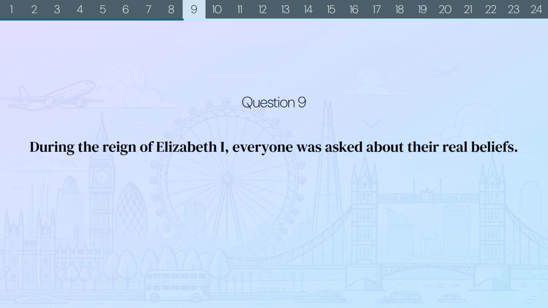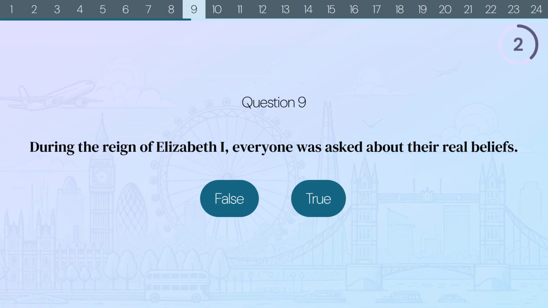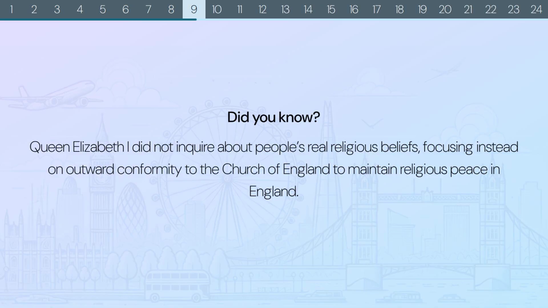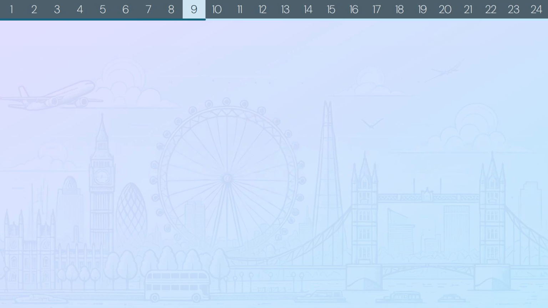Question 9. During the reign of Elizabeth I, everyone was asked about their real beliefs. False or true? The correct answer is false. Did you know? Queen Elizabeth I did not inquire about people's real religious beliefs, focusing instead on outward conformity to the Church of England to maintain religious peace in England.